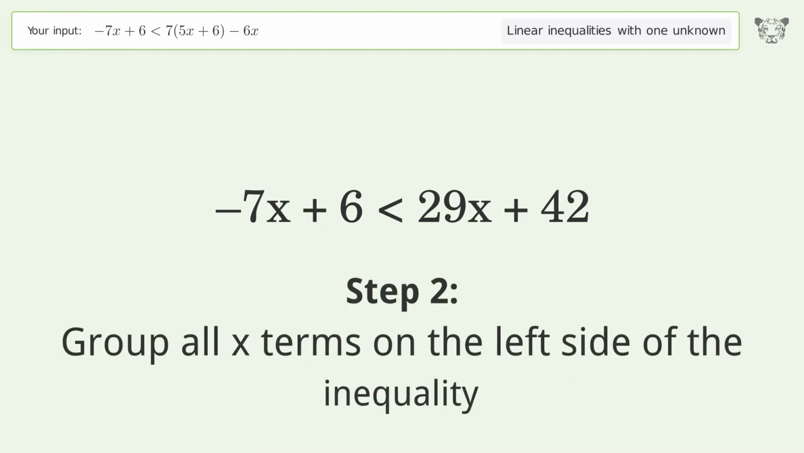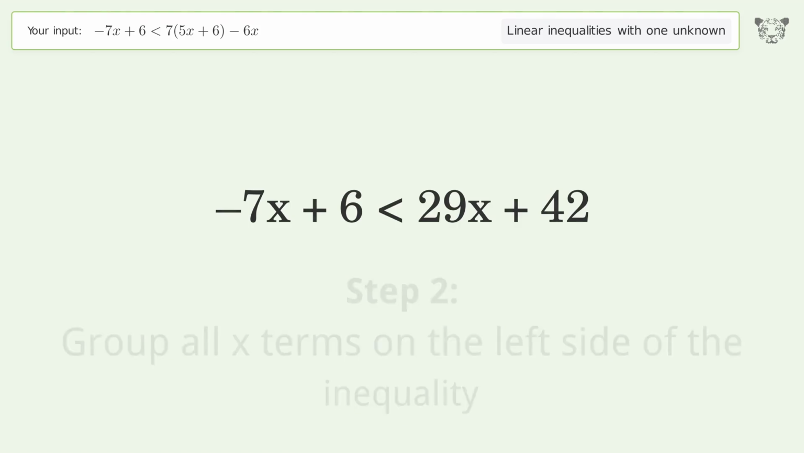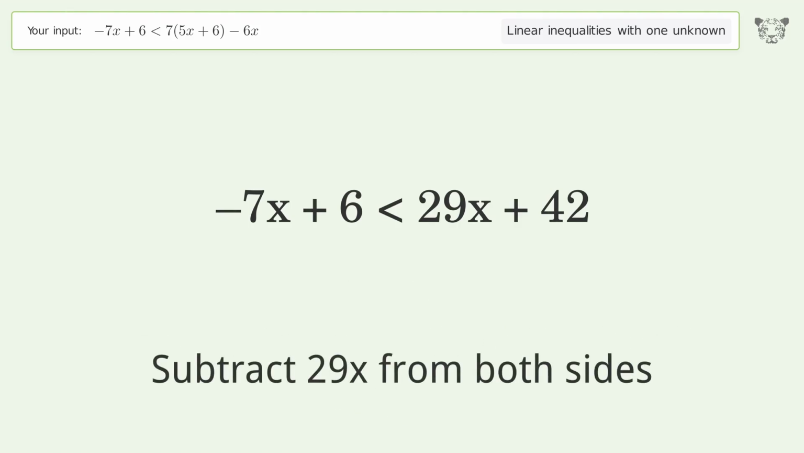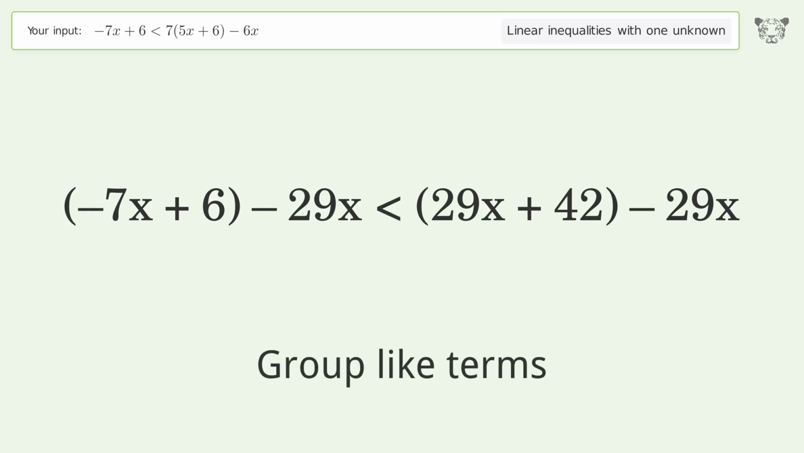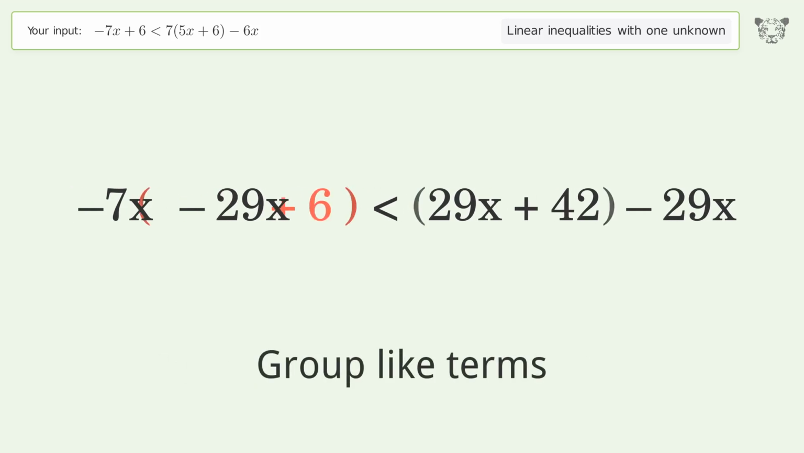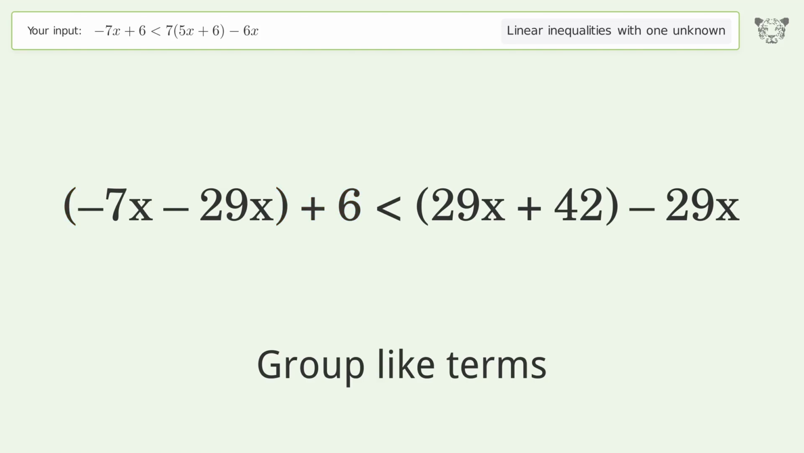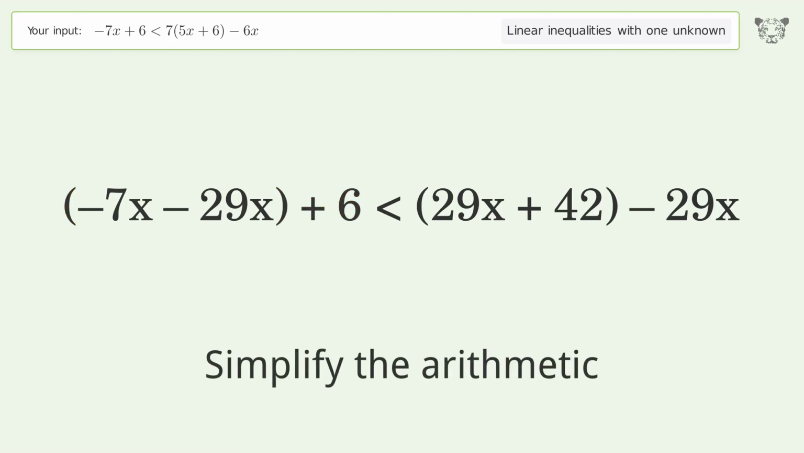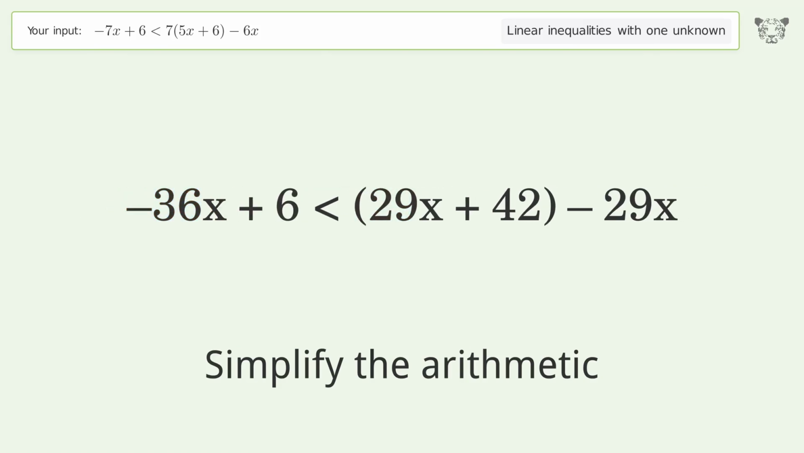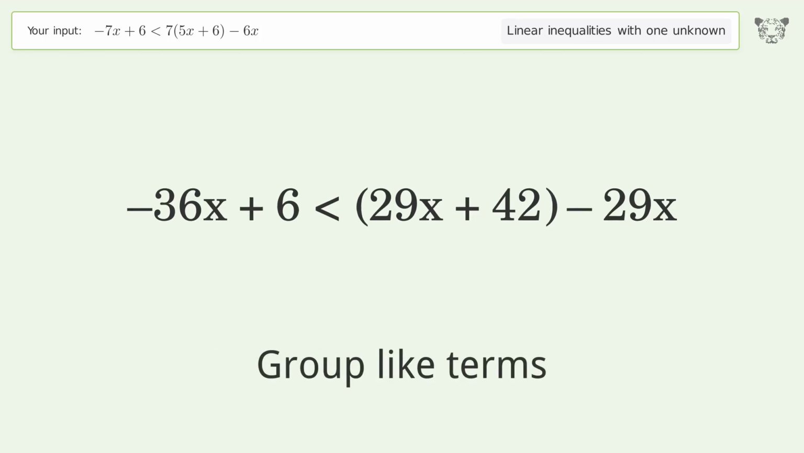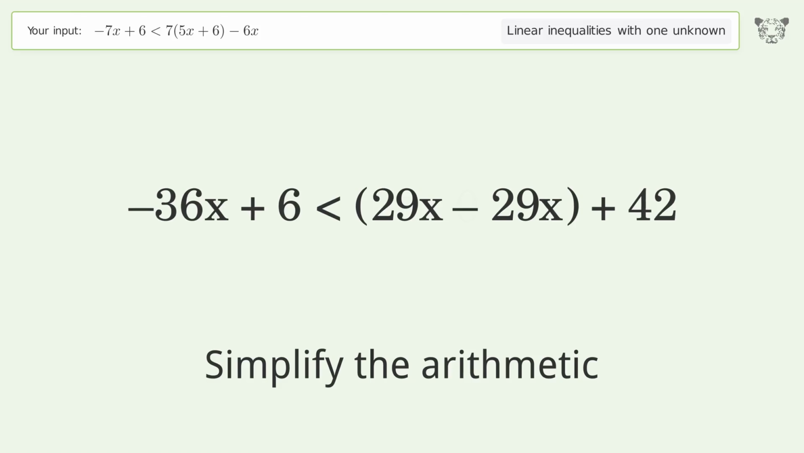Group all x terms on the left side of the inequality. Subtract 29x from both sides. Group like terms. Simplify the arithmetic. Group like terms. Simplify the arithmetic.